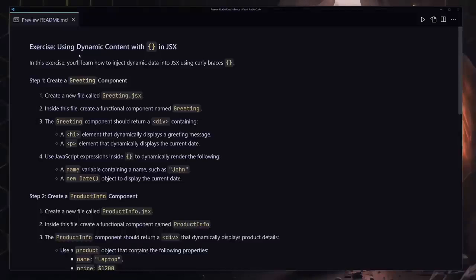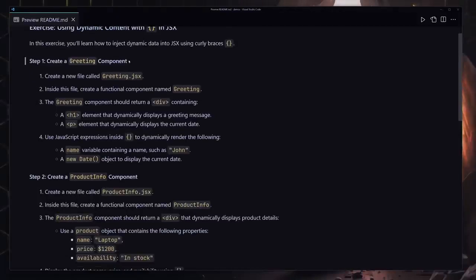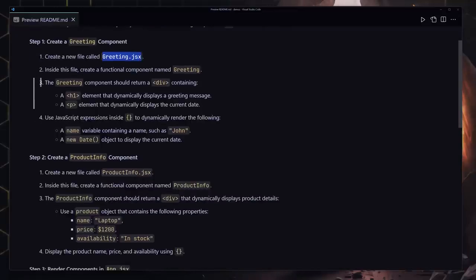In this challenge, you are going to be practicing the dynamic content in React.js. So the first thing that I want you to do is create a file with the name of greetings.jsx, and inside there you have to create your functional component with the name of greetings. So inside that component, you are going to be returning a div that is containing the h1, and that h1 element will dynamically display the greeting message. Like basically you have to create a variable with the name of like hello world or hello or gracias or something like that, and you have to render that greetings dynamically inside this h1.